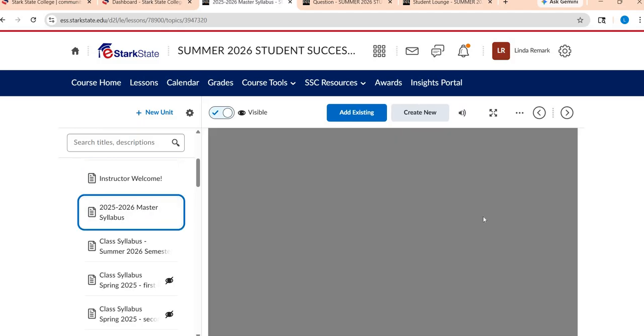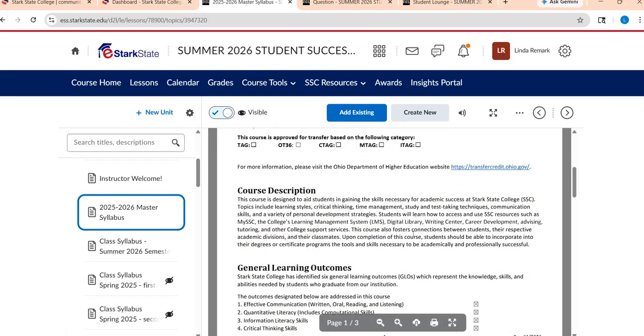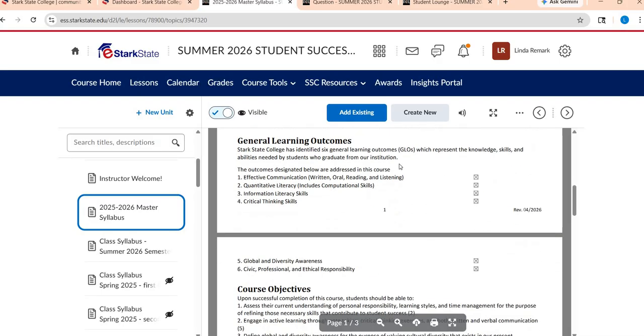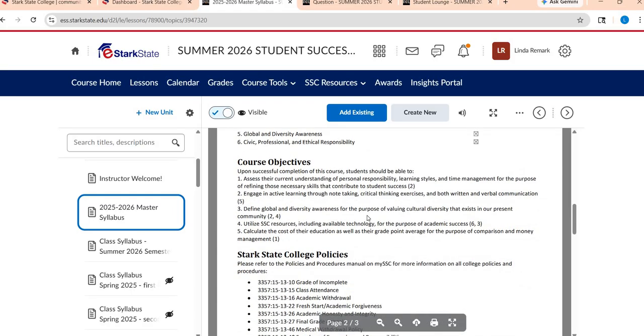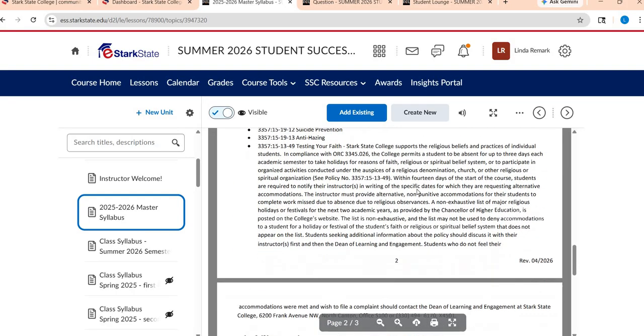Right underneath there, this is the master syllabus. So this is very, I don't want to say generic, but it's just a very overview. You know, this is a 1 credit hour course. Here's the course description that ideally you would have already been familiar with. These are the general learning outcomes that this course meets at the college, and then these are the course objectives. So these are kind of like the things that you could expect to know or understand by the end of taking this course. Here are some general policies and where you can find them.